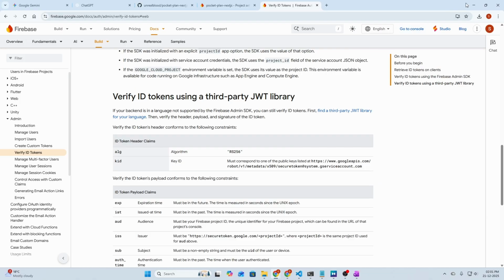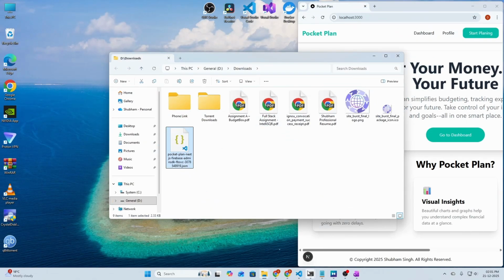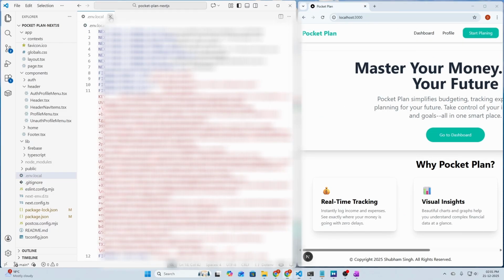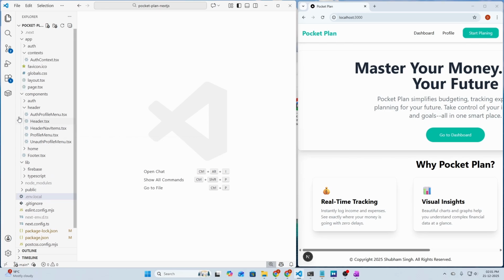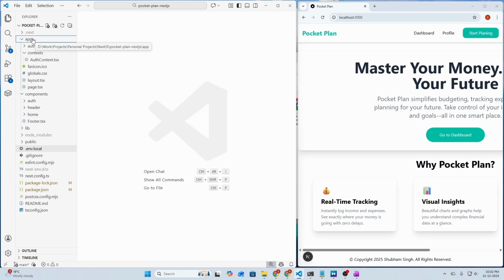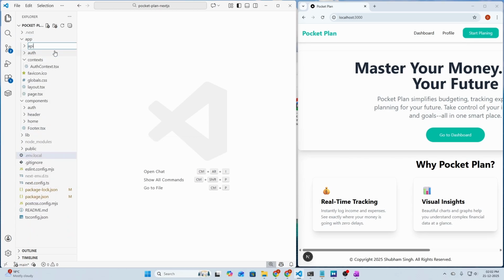So now let's go to our project here. We can safely close our .env.local file, and we need to create a new folder inside the app folder and call it api.